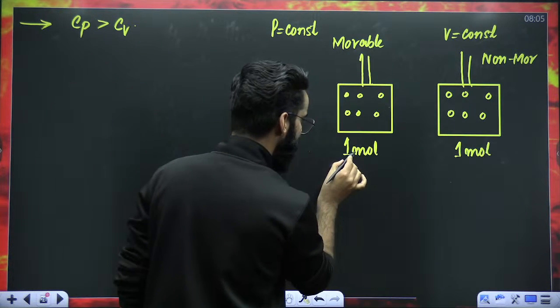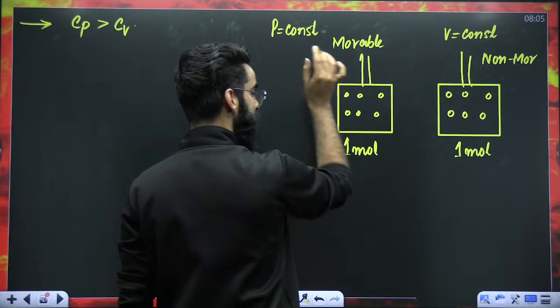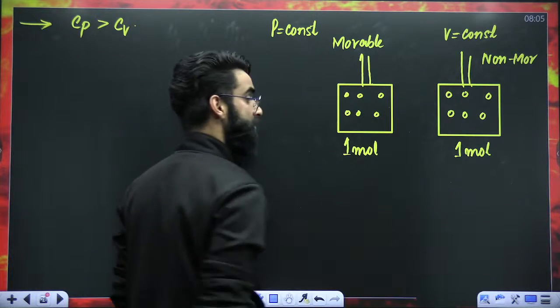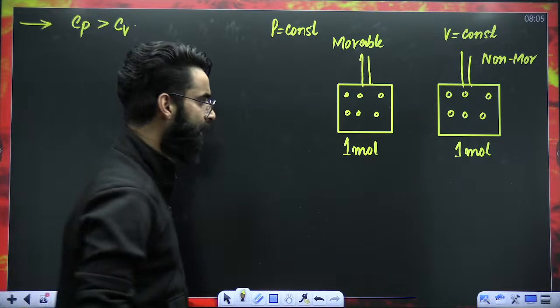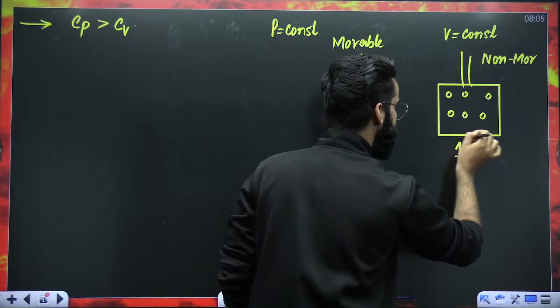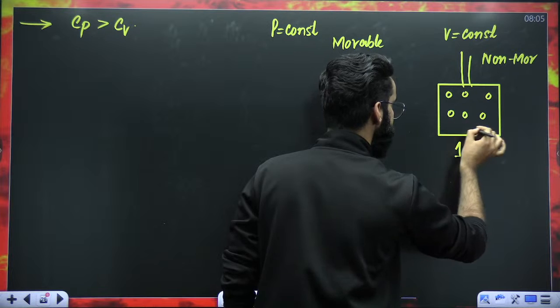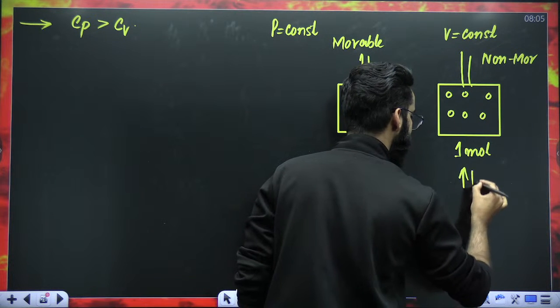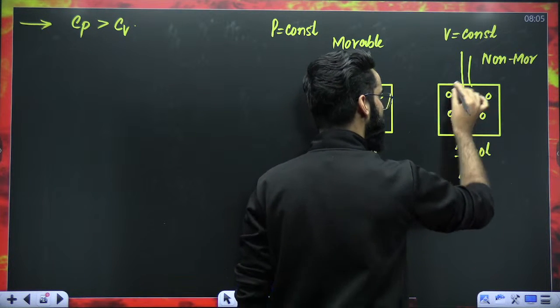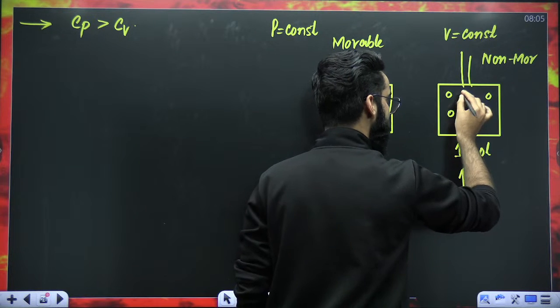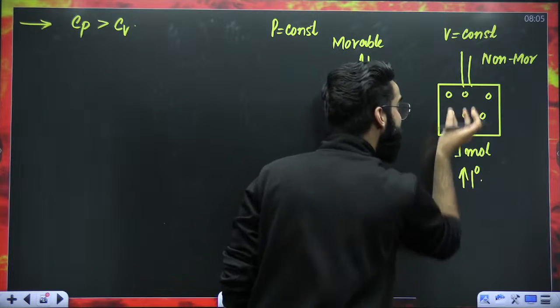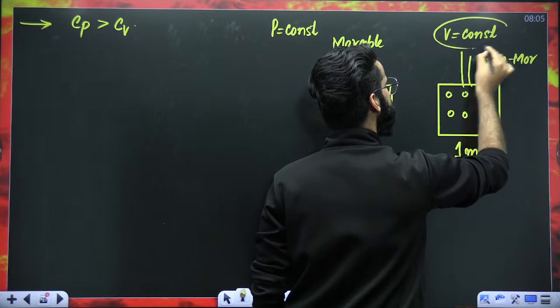Okay. Over here, 1 mole of ideal gas is present at constant pressure. Over here, 1 mole of ideal gas is present at constant volume. I want to increase the temperature of 1 mole of ideal gas by 1 degree, provided that when I increase the temperature, the volume of the gas should not change.